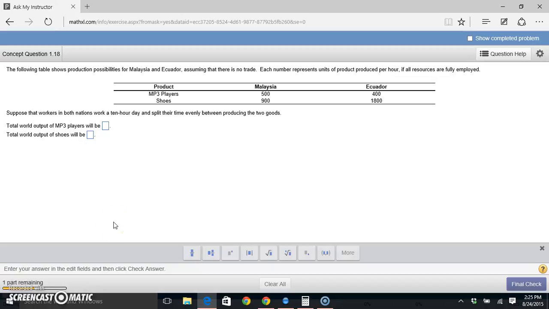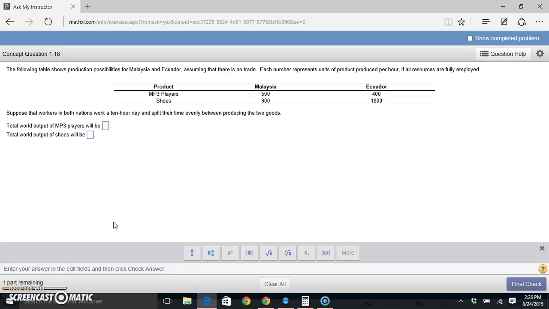All right, here we have concept question 1.18 from chapter 32, and they give us a table that shows production possibilities for both Malaysia and Ecuador, assuming there is no trade. Each number, they say, represents units of product produced per hour if all resources are fully employed.